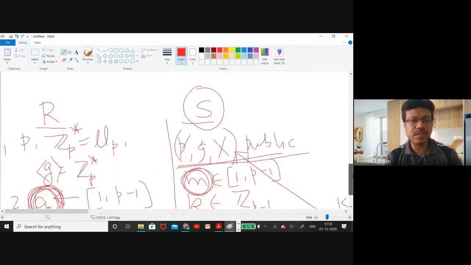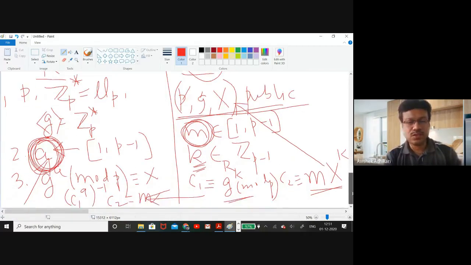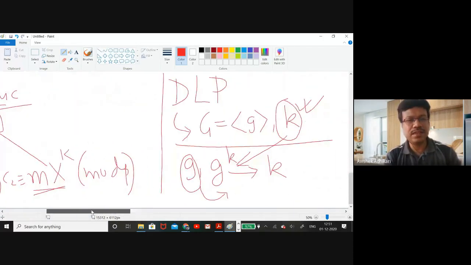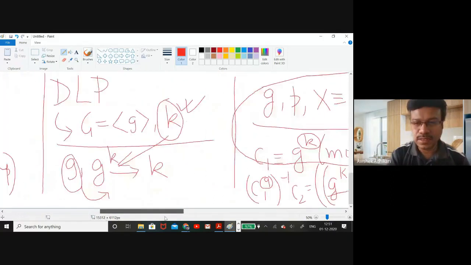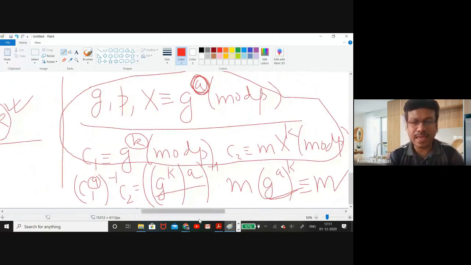There is no way of him having the value of k, but the sender actually makes the value of k. So how does the receiver get the value of k? That is very interesting. That is why the sender sends the value of k in terms of C1. So C1 is basically to help the receiver get the value of k.